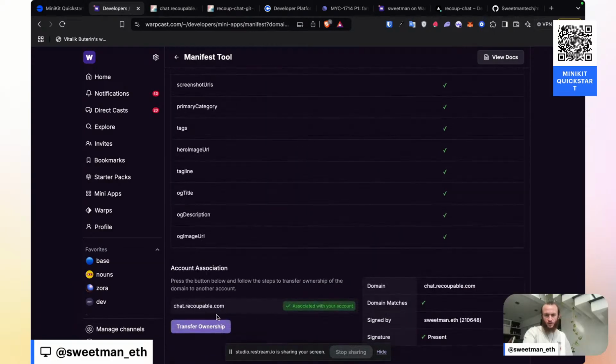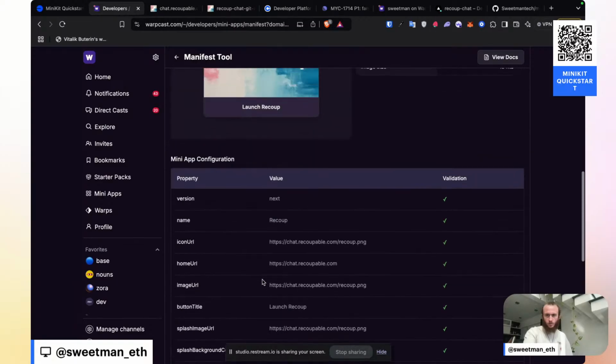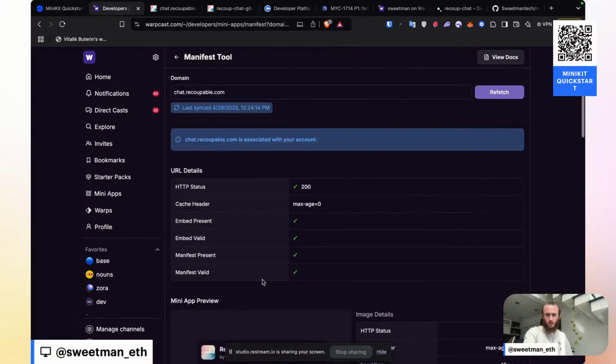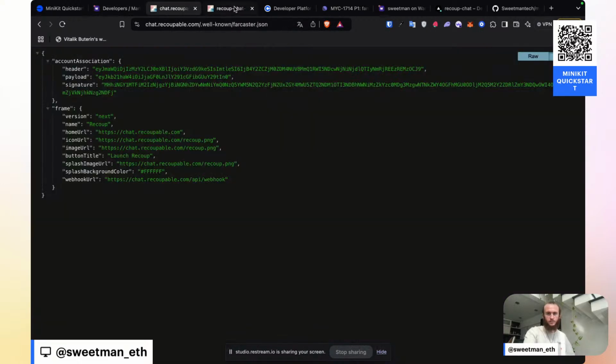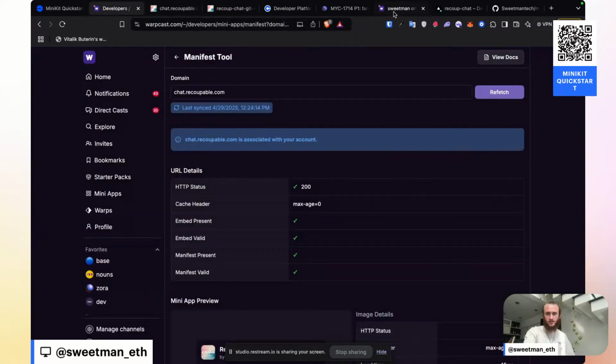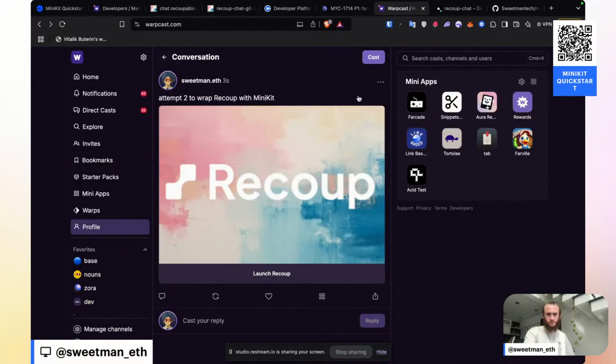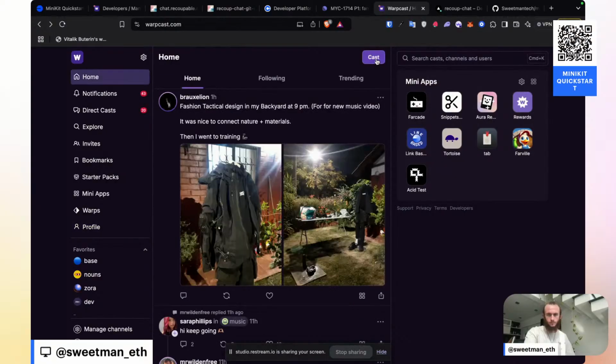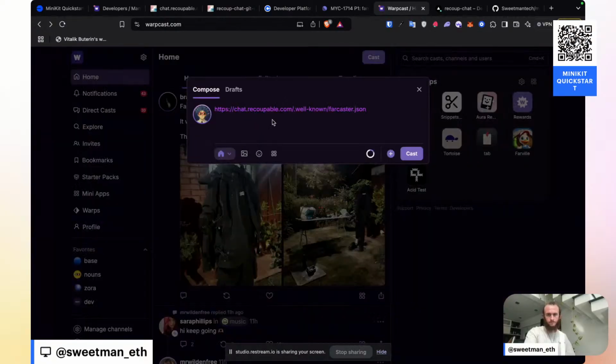And we've got a transfer ownership button. So I think we're all good. We've got checks across the board. We should now have a live mini app for chat.recoupable.com. I'll share this link one more time and just say that it's now updated and successful. Get rid of this well-known.